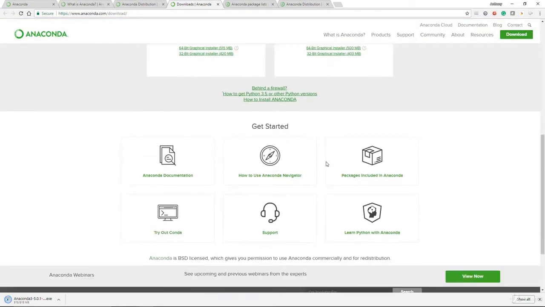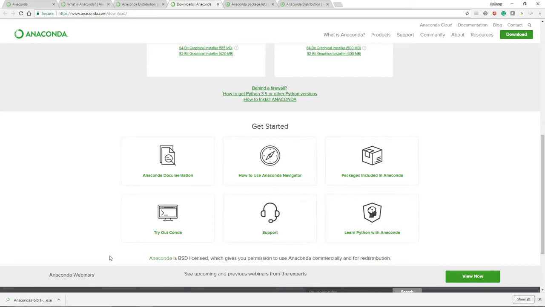Now, if you do come across some issues, like being behind a firewall, or you want to get Python 3.5 or other versions, or how to install Anaconda, do make sure that you click on this link. It will lead you to the relevant pages. Now, for further support, you can actually ask for support and help here.